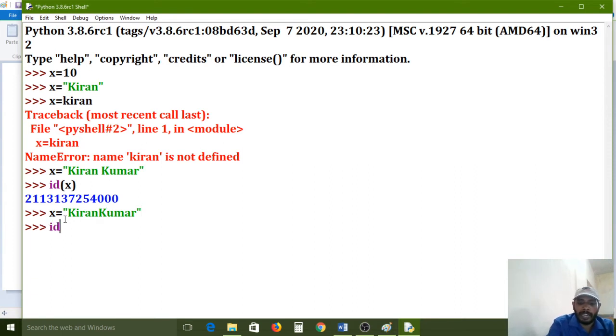Again I check the id of the X variable. Same name, but I removed the space, so one more object has been created in memory; it is not changed at the same address.